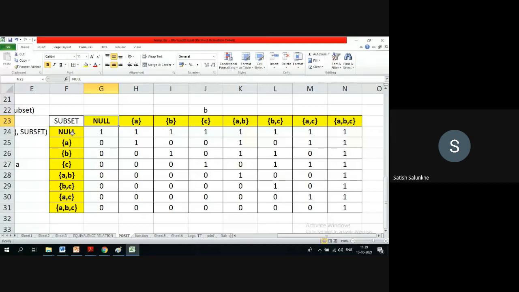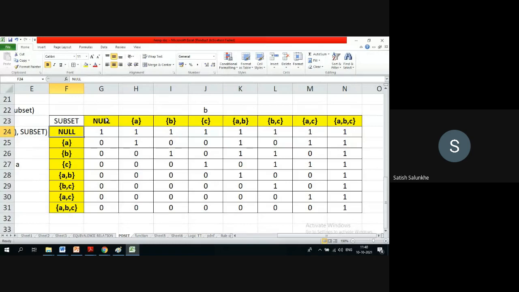Or null set is related to this. But what are those elements? How to view this? Basically, null set is related to null set. Null set is related to this. Null set is related to this. Null set is related to this. Null set is related to this. Null set is a subset of every other set. Okay. Now, what is the meaning of this? Exact opposite. Null set is a superset of whom? It is no one. It is itself only.